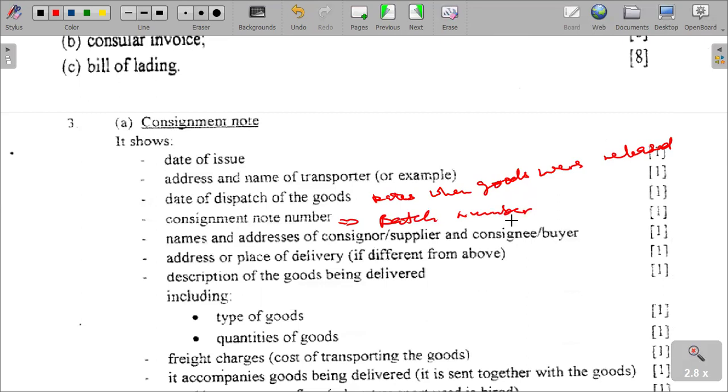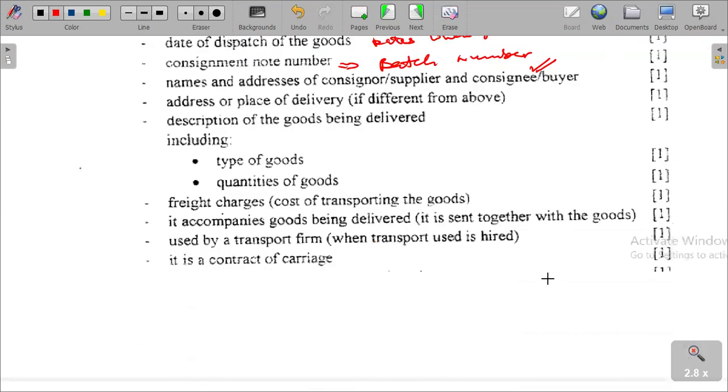Also, names and addresses of the consignor or supplier and the consignee, the buyer, are given on the consignment note. So on the document, we have the name and address of the supplier, and also the name and address of the consignee, which is the same as the buyer. Address or place of delivery, if different from the above, is also identified, including the type of goods. What are the goods carried there? The types of goods carried are also specified.